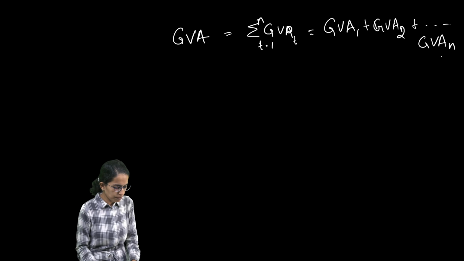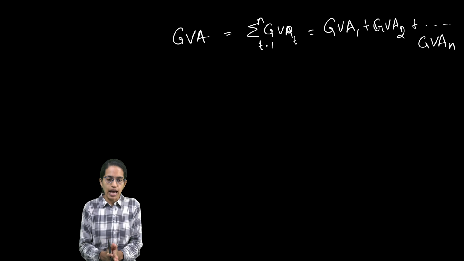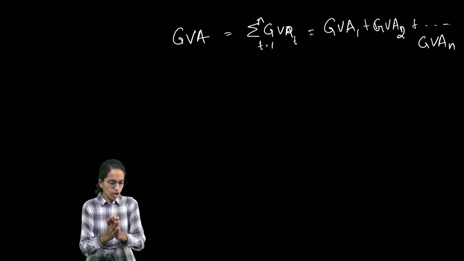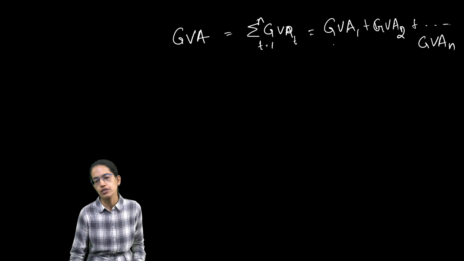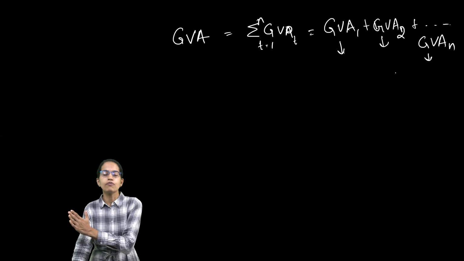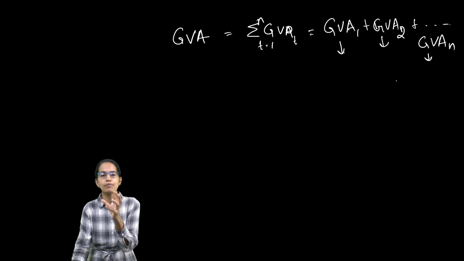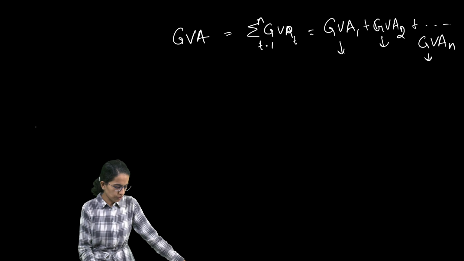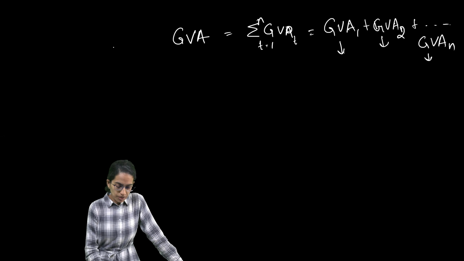This is simply the sum total of the gross value added of all firms in an economy. So this is firm 1, firm 2, firm n. The gross value added by all of the firms together would be the gross value added of the economy. So this was the product method.